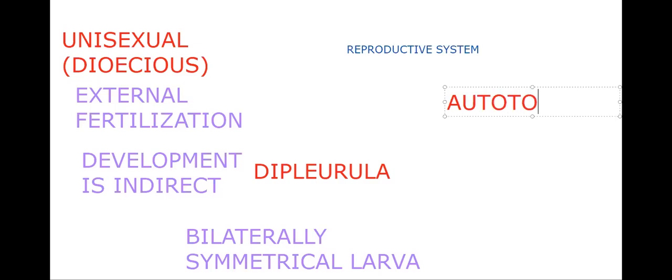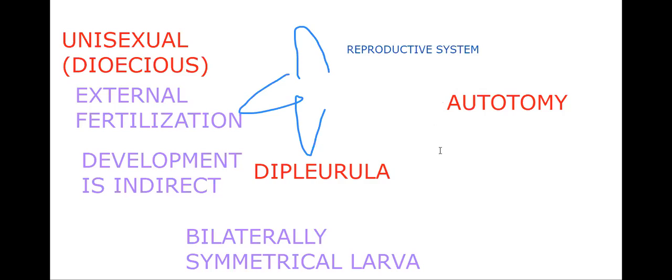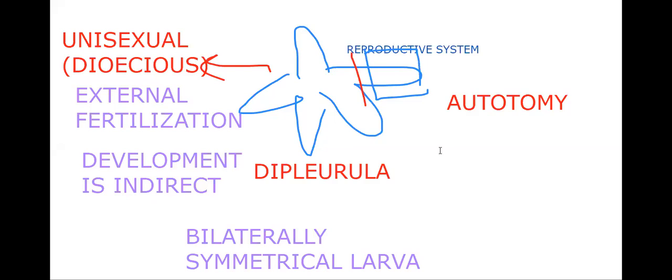First of all, let us see what autotomy is. Auto means self, tomy means cutting. Say a starfish is there and a predator captures a particular arm. What will it do? It will cut that arm and go off. That is autotomy, cutting. Auto means self; it can cut its own body part and move on.